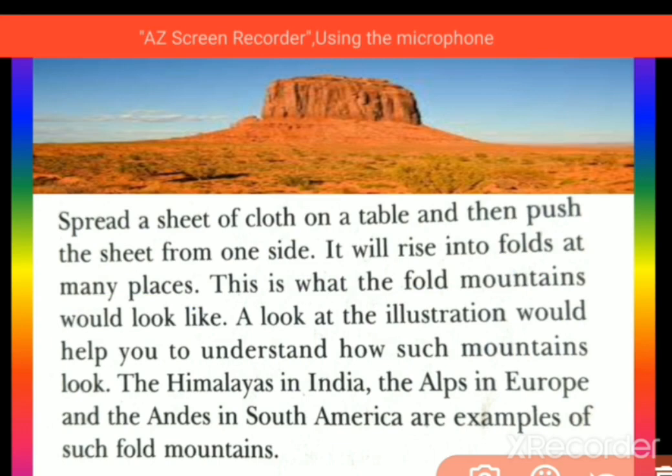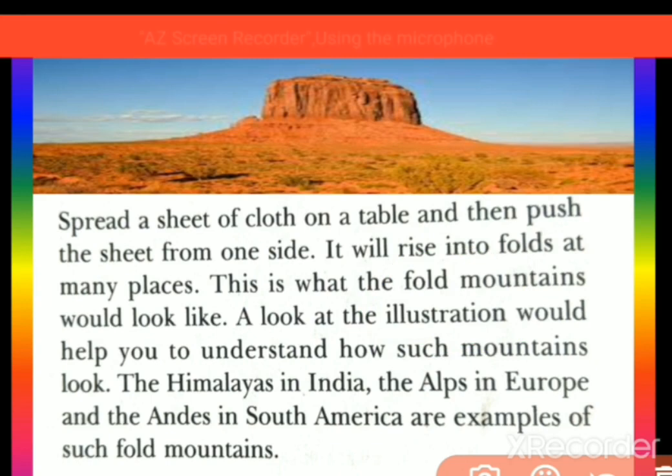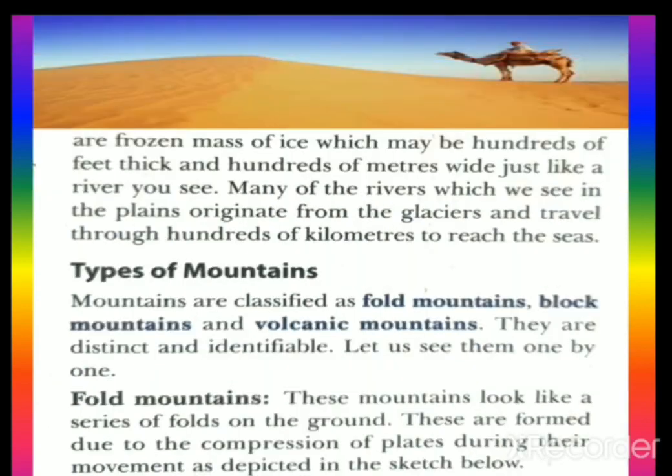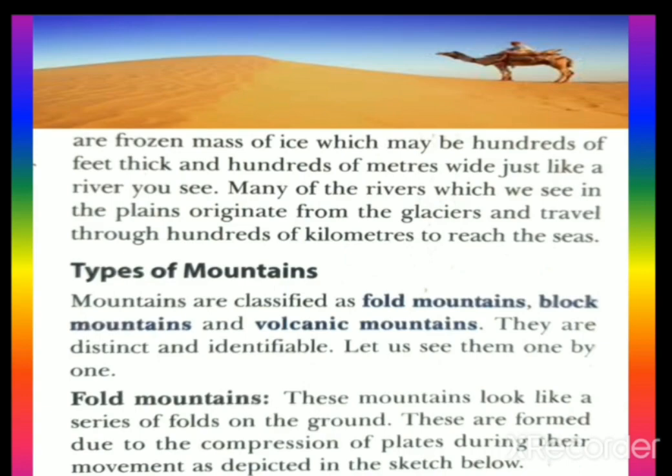A look at the illustration would help you to understand how such mountains look. Illustration means examples. It will give you understanding of all about the mountain you are talking about, the mountains called fold mountains. The example given is about the cloth sheet on the table.